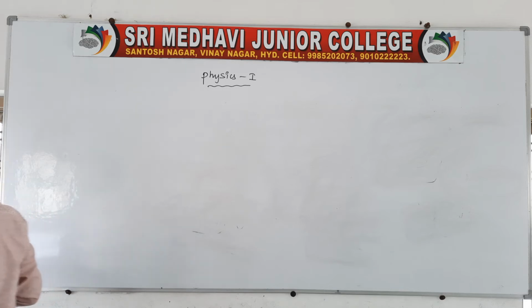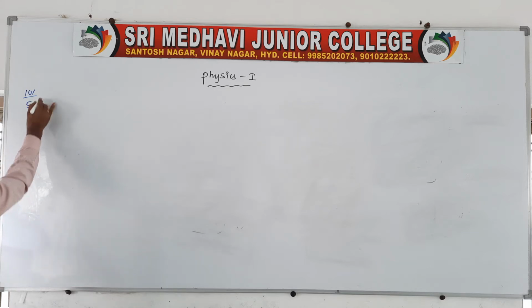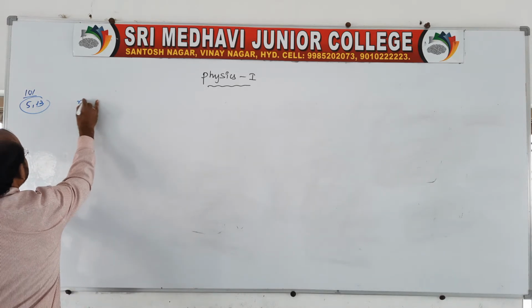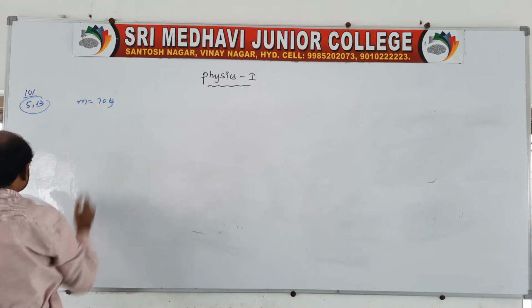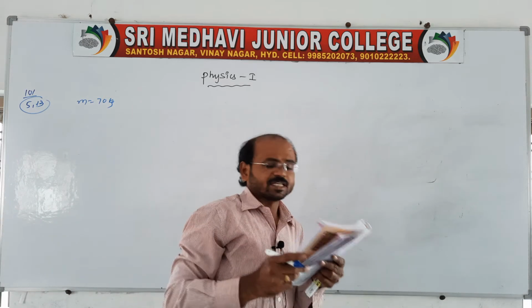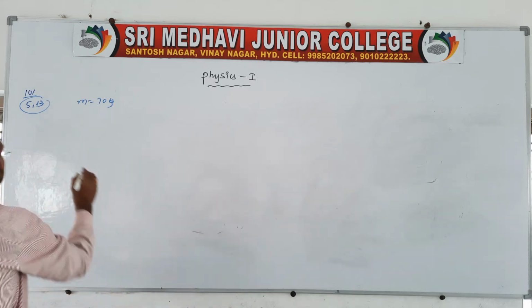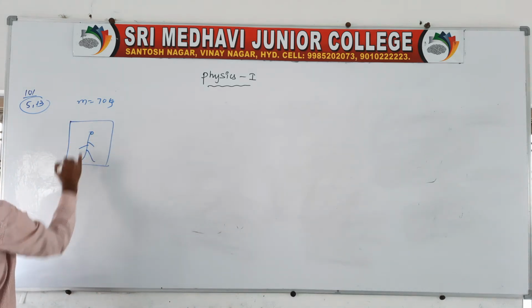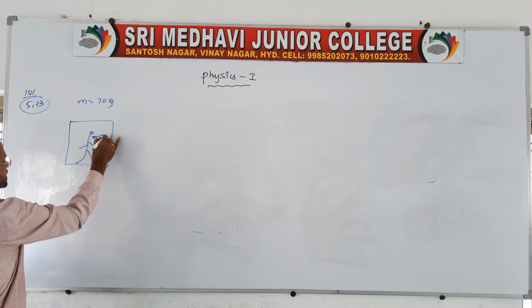The question is given like this: a man of mass 70 kg stands on a weighing scale in a lift. So the man in the lift on the weighing scale has mass 70 kg.